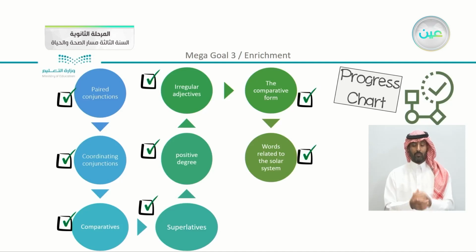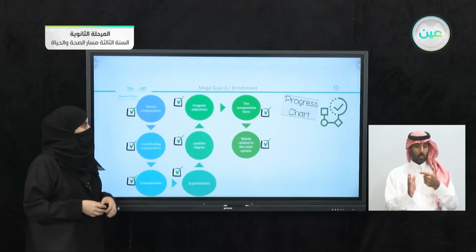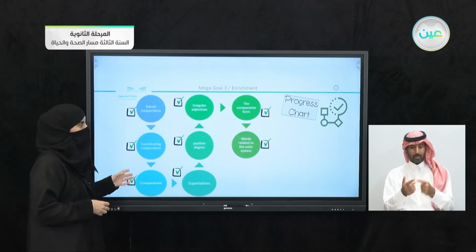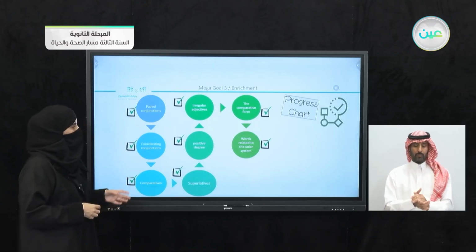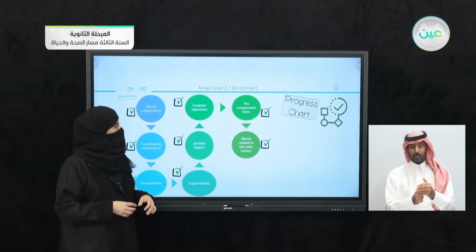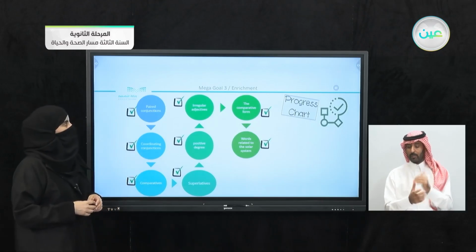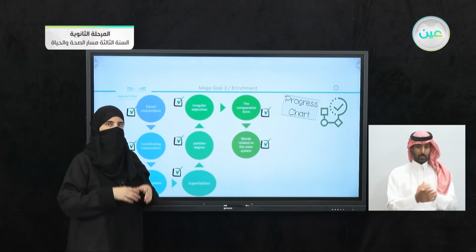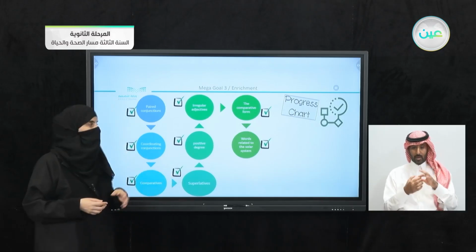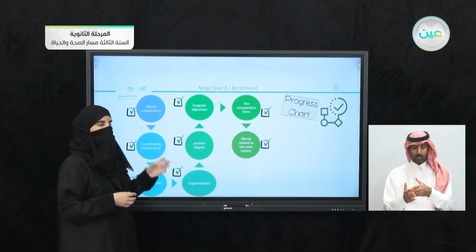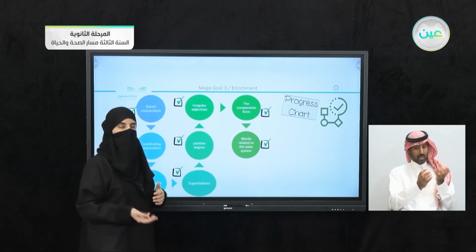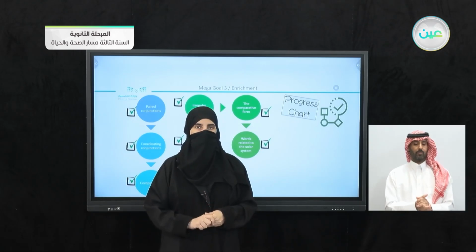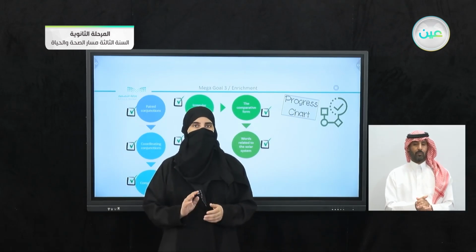Now we have reached the end of our unit, which is Unit 4. You can see that we revised paired conjunctions, coordinating conjunctions, and comparatives. We also studied something about superlatives, the positive degree. We used irregular adjectives in sentences. We studied basically the comparative form, and also at the very end we had something related to space and the planetary system, which is the last part of our form, meaning, and function part of the units. So this is our enrichment.